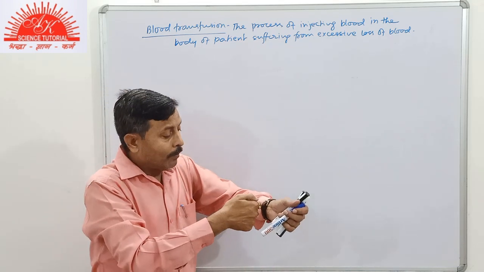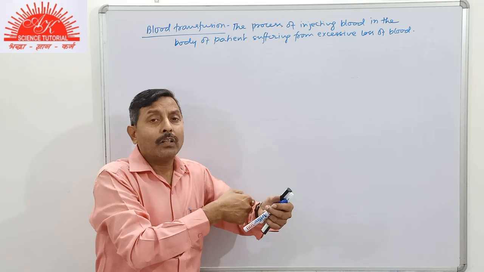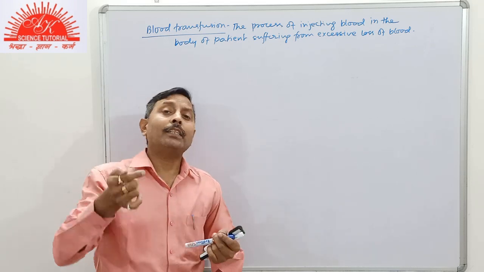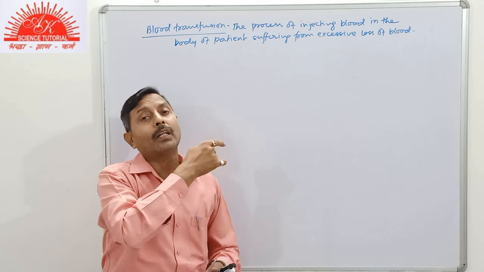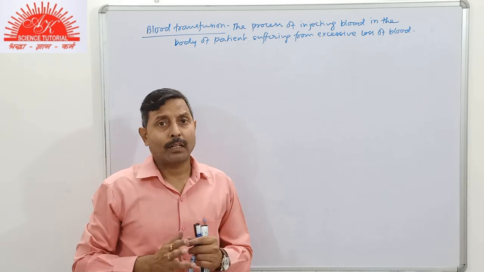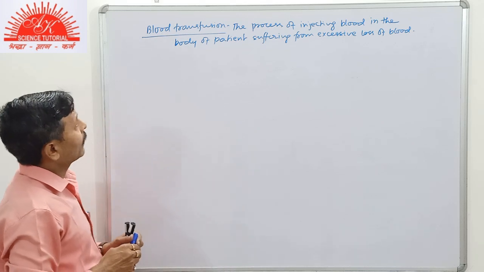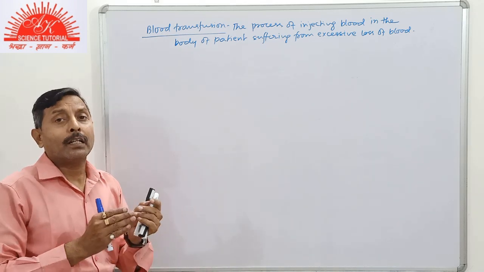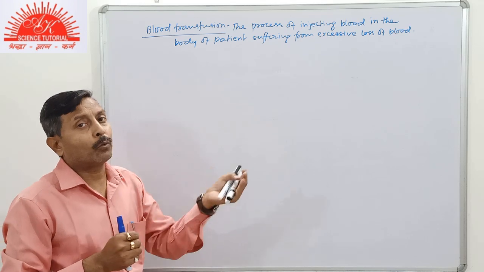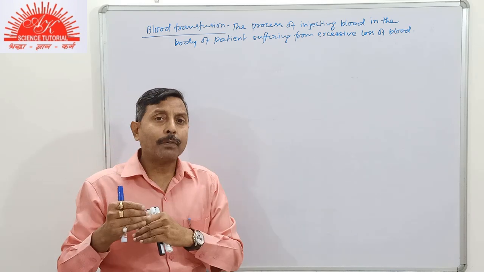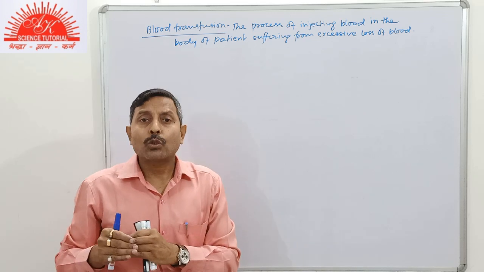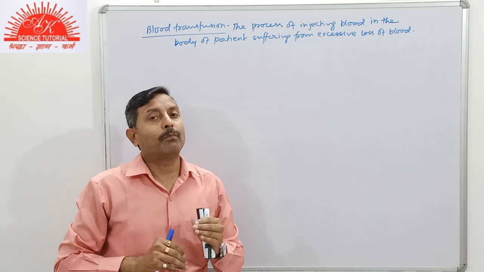Now the blood from the vein of the healthy person is taken out, stored, and then injected into the vein of the patient. But if the blood has to be transfused, then the donor, that is the one from whom it is taken, and the recipient, that is the one in whose body the blood is injected, should have matching types of blood.